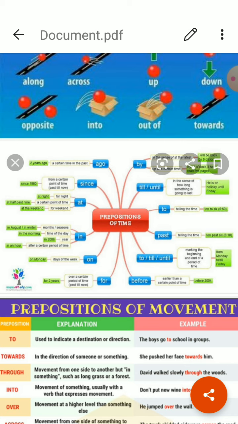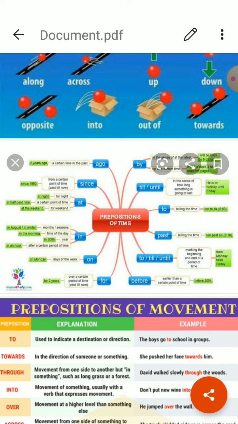It is used to signify the period of time during which action takes place. Period of time. I will go on a tour for a month. A month is the period of time. I have been reading newspaper for an hour. An hour is the period of time. For is used for period of time.